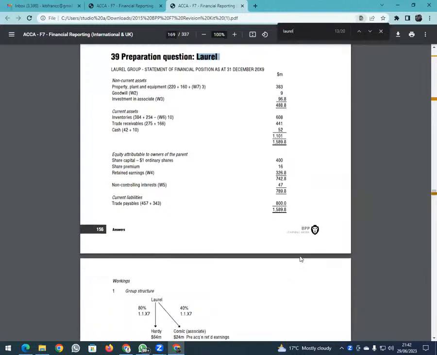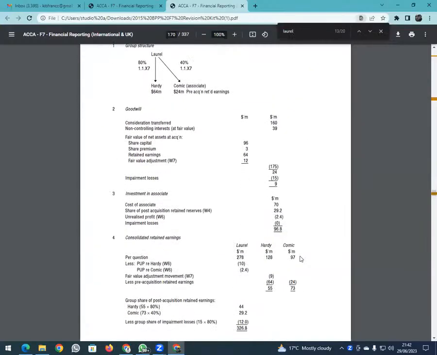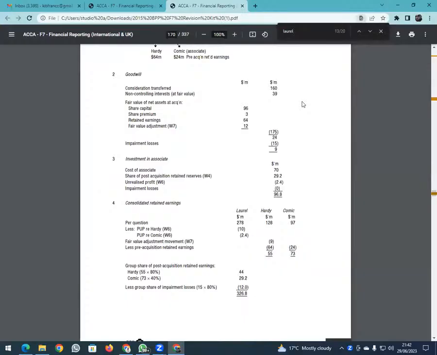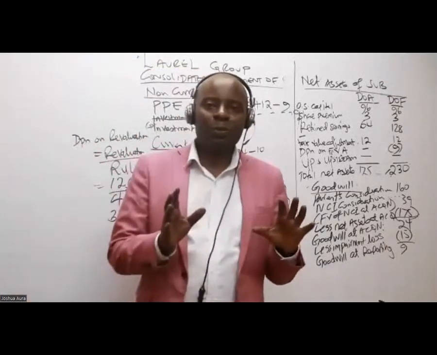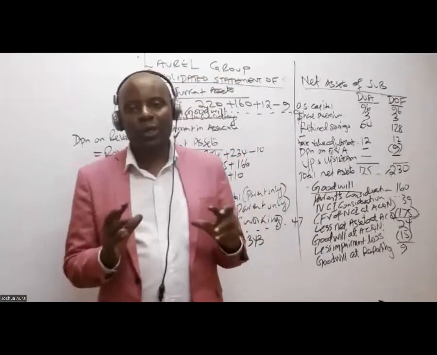Quite interesting. The only thing is that they use a very old method to do these workings here. We need to be direct. Fortunately for me, I'm very lucky. I work for a company which provides group consolidation software.